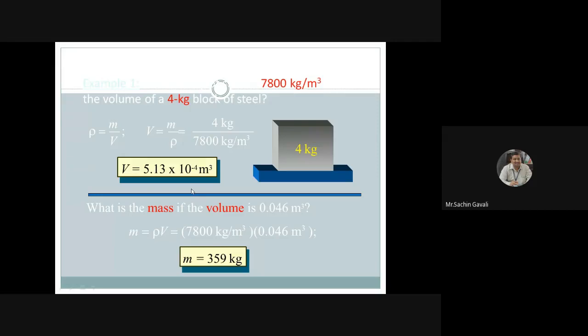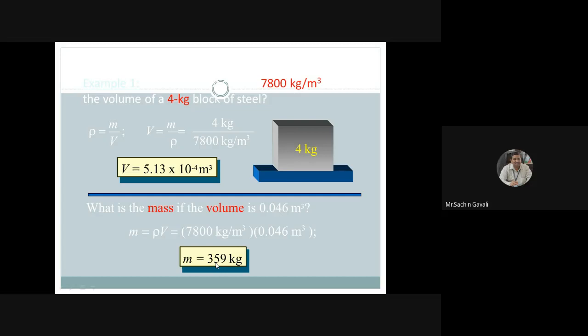Then what is the mass if the volume is 0.046 meter cube? For the same problem, now they are giving the volume and asking for the mass. As density is equal to mass upon volume, mass is equal to density into volume, which is 7800 into 0.046. M is coming as 359 kg. So M is equal to rho into V, and the mass is coming as about 360 kg, or 359 kg.